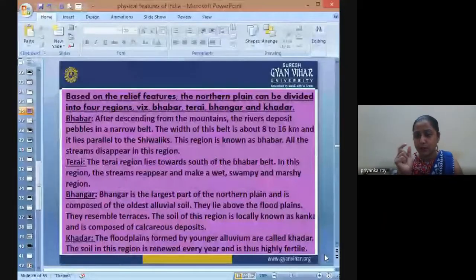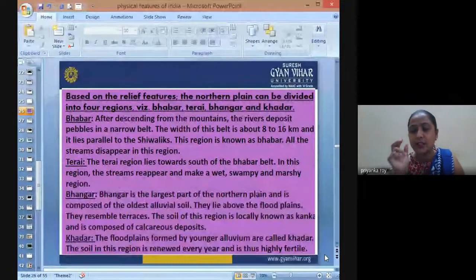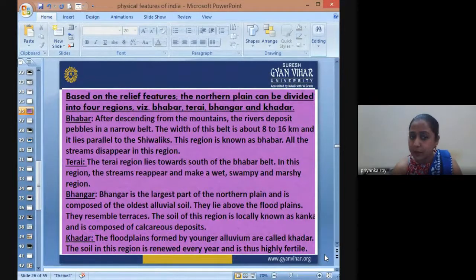Then we have the Bhangar region, the floodplains of the river present in terrace-like features, and the soil in this region contains a calcareous deposit known as Kankar, meaning big particulates of calcareous rocks. So based on relief features, the northern plains are divided into Bhabar, Terai, Bhangar and Khadar regions.